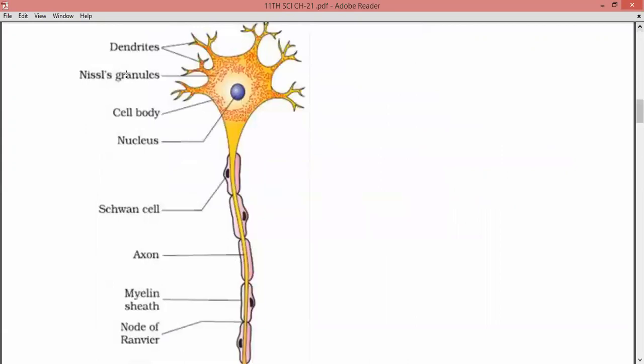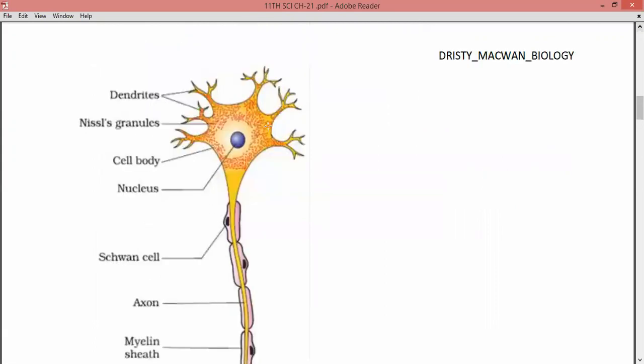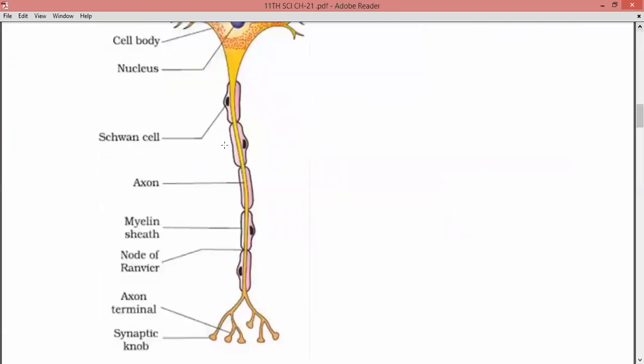This is one of the most important figures you need to study, right? So these are the dendrites. This is the cell body. It contains a nucleus, and there is also the presence of these red colored granules which are known as Nissl's granules. And there is the presence of Schwann cells around the axon filament.